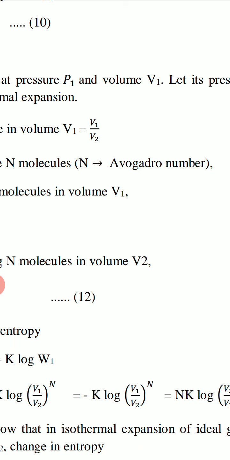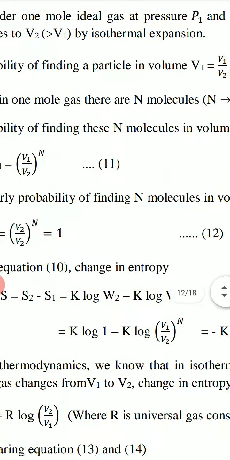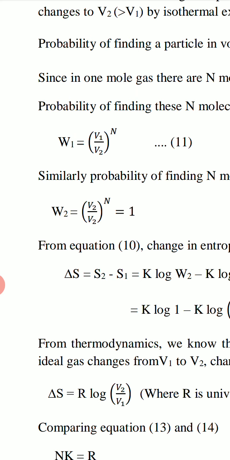So probability of finding one molecule in volume V1 is equal to V1 upon V2, and in 1 mole gas there are N molecules, N is Avogadro number. So probability of finding these N molecules in volume V1 will be equal to V1 upon V2 to the power N. Total volume is V2 and gas is confined in volume V1.